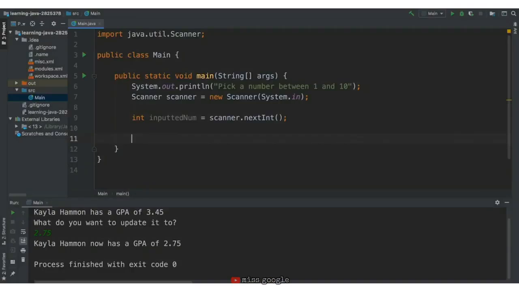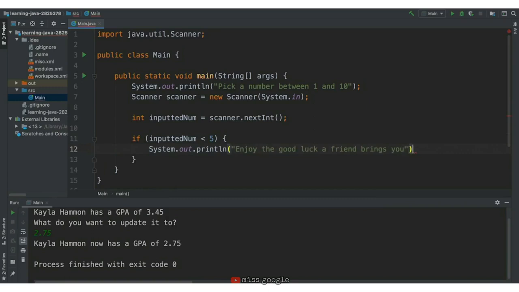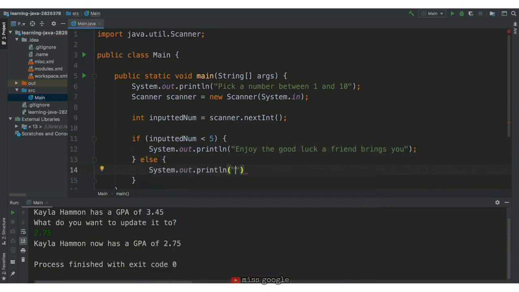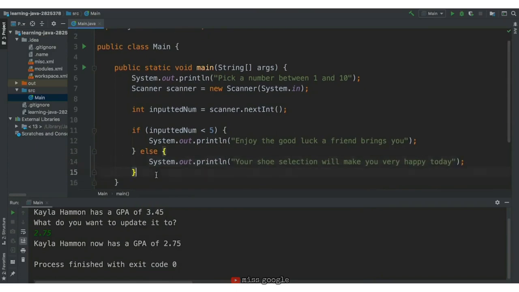Let's add an if statement to our code. We'll write if, and then our condition, inputted num is less than 5. We'll create our if block with the curly brackets, and we'll write system.out.println, and then we'll write the else block. And there we have our if-else.